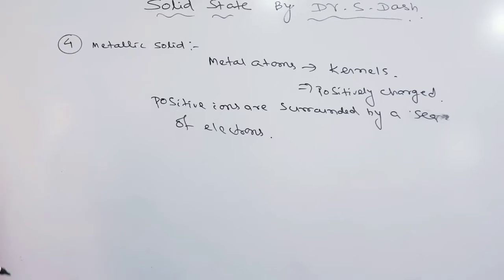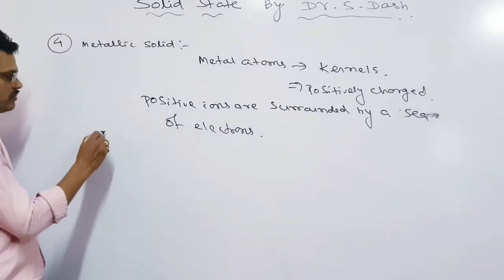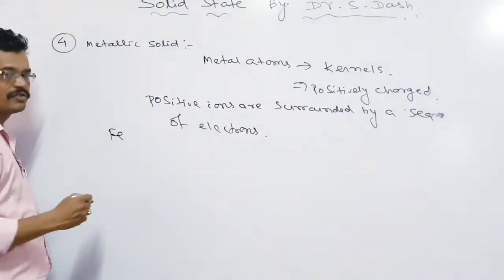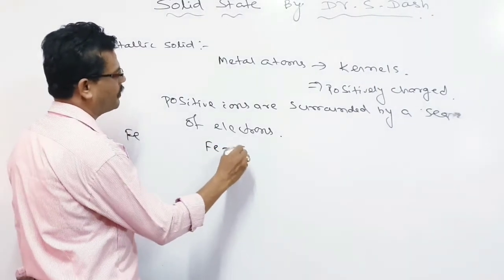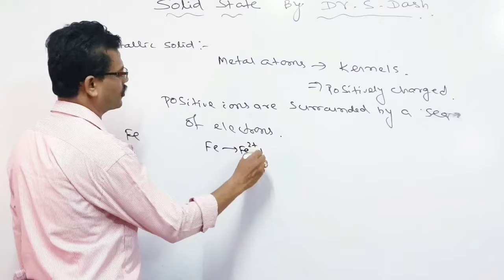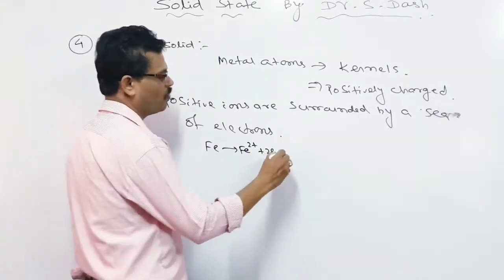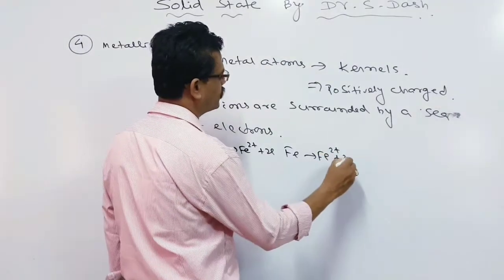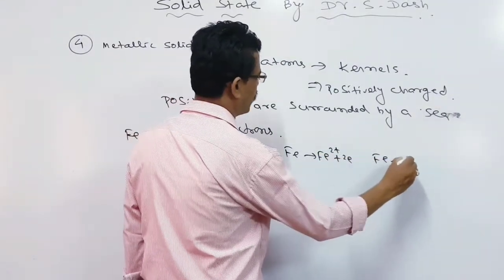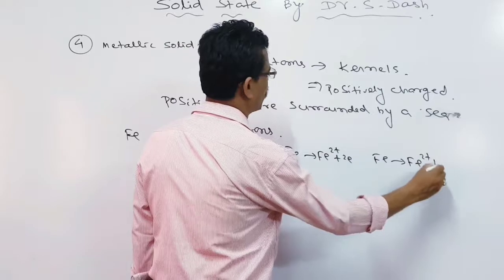Let us look at an example. If you take iron, Fe, it gives Fe2+ and 2 electrons. Similarly, if there are more Fe atoms, they will each give Fe2+ and 2 electrons.